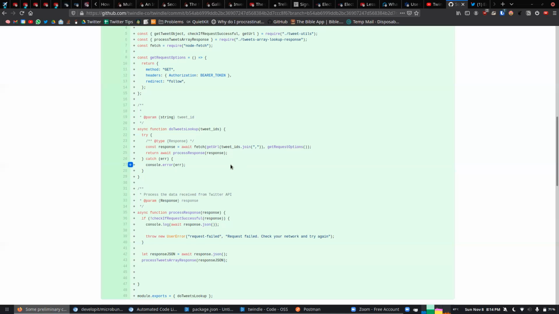So there is a problem here, however, which I haven't coded. I don't know how to handle it because this API endpoint has a limitation of only up to 100 tweets. You cannot do this approach for more than 100. So for now, I didn't care about that because let's see if this works. I haven't checked that restriction yet.